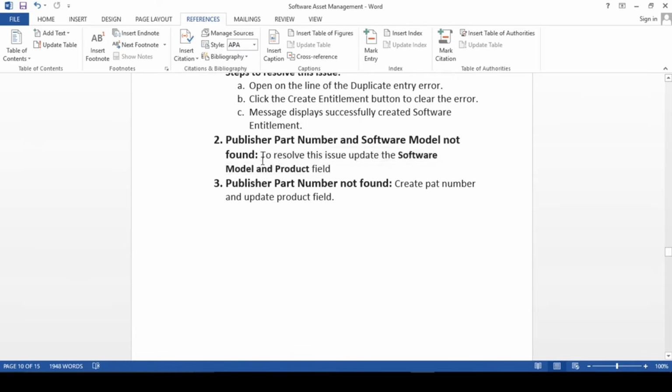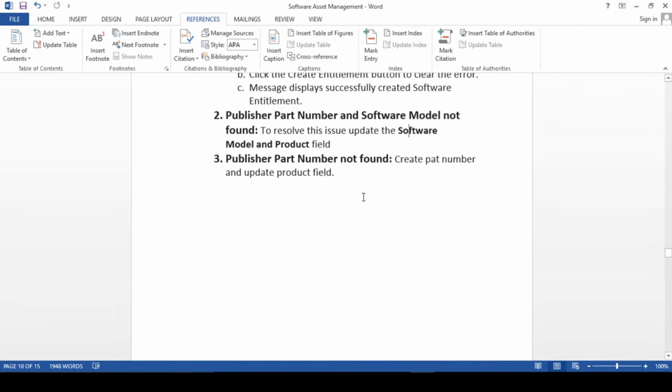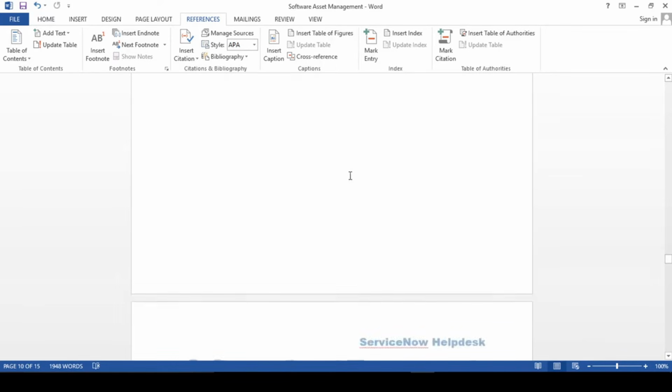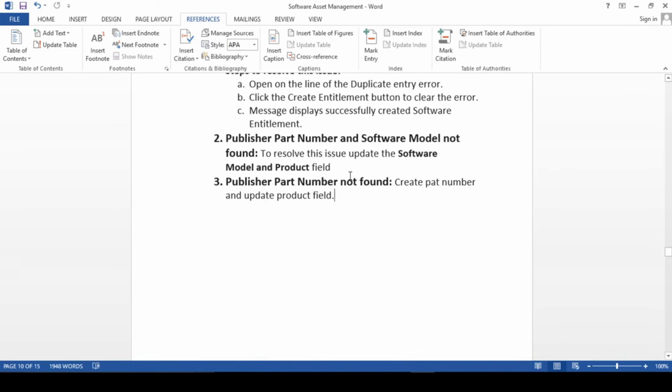Most of the time we will see this error once we import our data, and we get model not found. So we manually update the value of software model and product so that it gets normalized. If the part number is not found, create a part number and update the field. As simple as that.